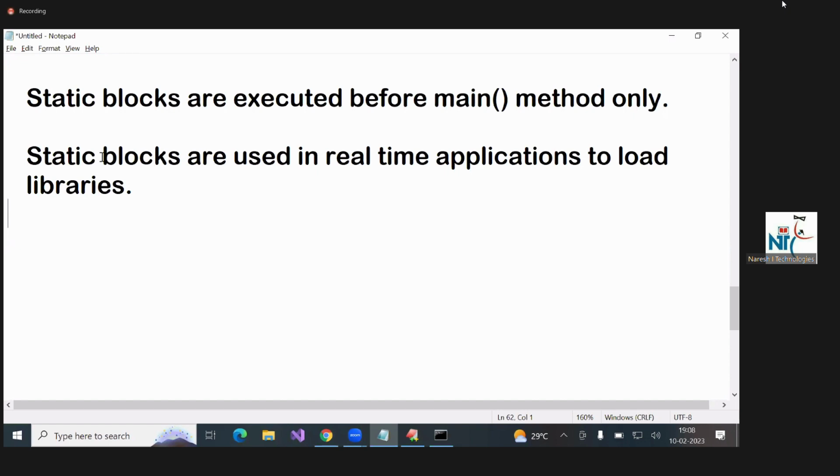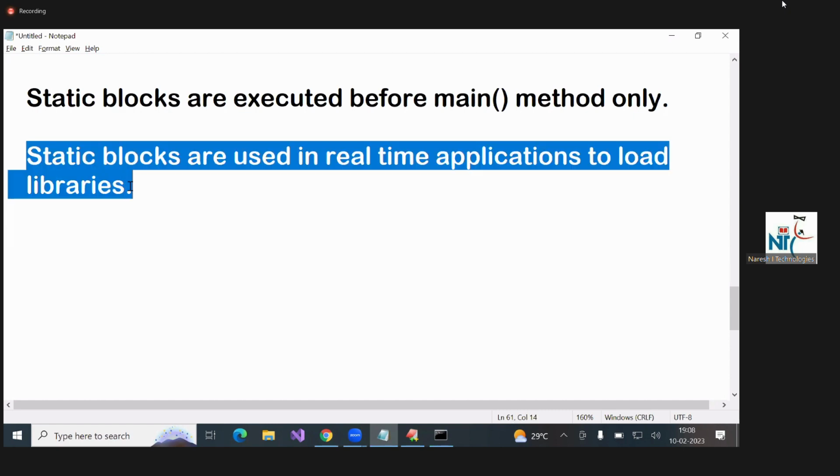Before starting your application execution, some libraries are required to be loaded. In that situation, we use static blocks.